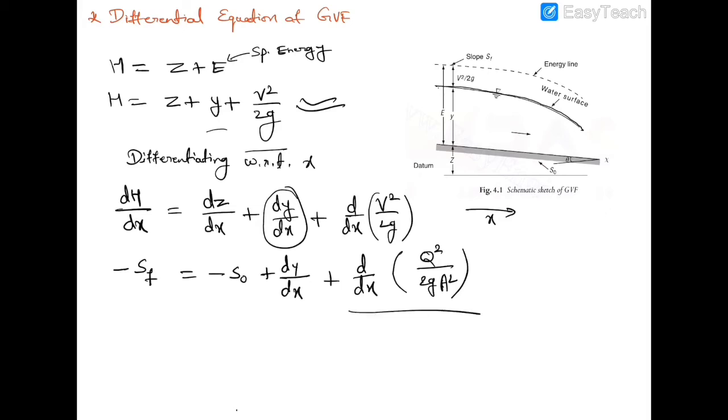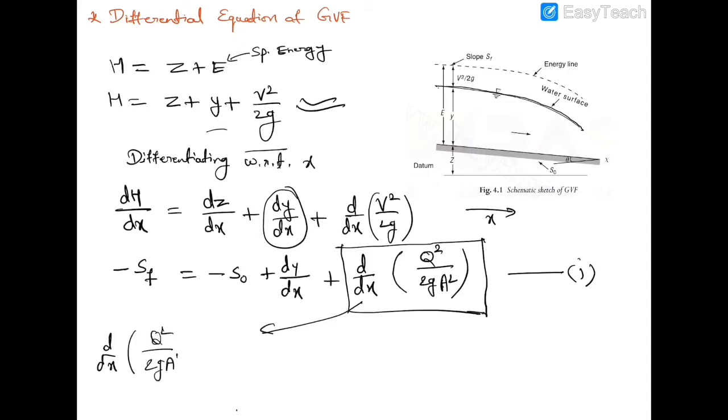Now separately solve this differential form of Q square upon 2g A square. This is equation number 1. We are taking this portion. Okay, d upon dx is equal to d upon dx of Q square divided by 2g A square. With the x direction, Q square upon 2g is constant, so it will be out of the differentiation.